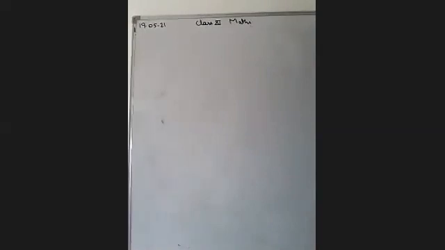So first, what is the identity function?